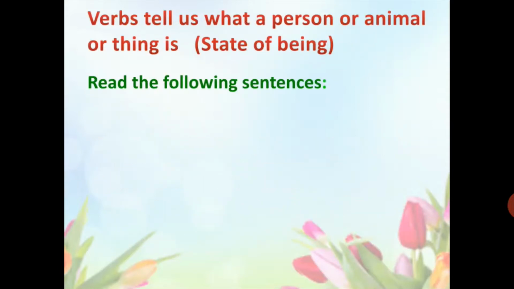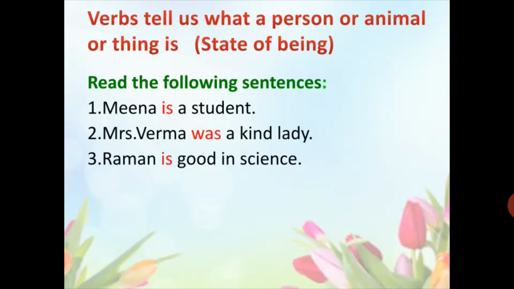Number two, verbs tell us what a person or animal or thing is. It means verbs tell us about the state of being or the situation or the condition of a person, an animal or a thing. Let's understand this with the help of examples. Meena is a student.